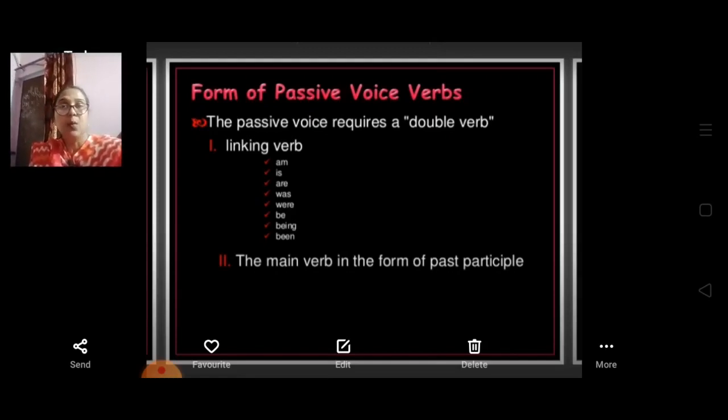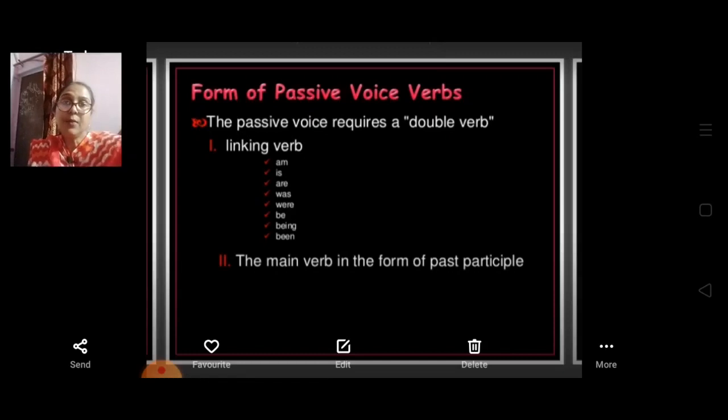These are the linking verbs. And the second, the main verb in the form of the past participle. So these are the linking or auxiliary verbs that we are going to use with the past participle.